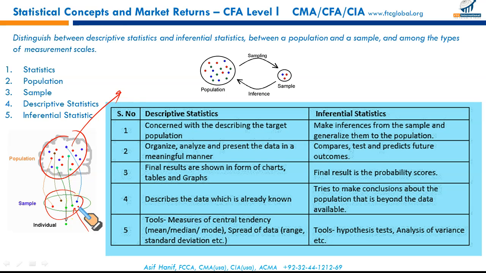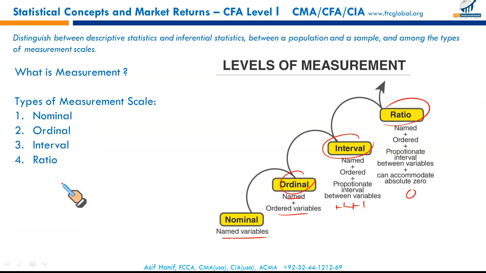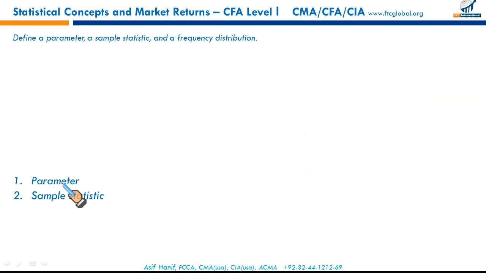That's the fine difference. The idea is the same, but here you're talking about a large set of data. It's called a parameter, and the same measure for a sample is called the sample statistic. Fine, that's what you need to know. Inch deep and mile long, that is the idea. Do not overdo things. Then frequency distribution.